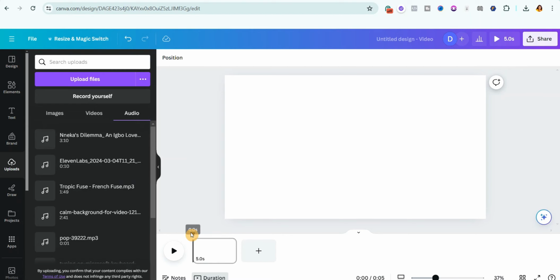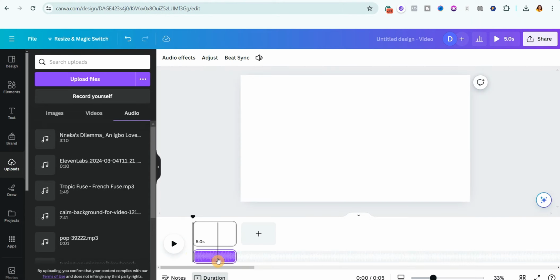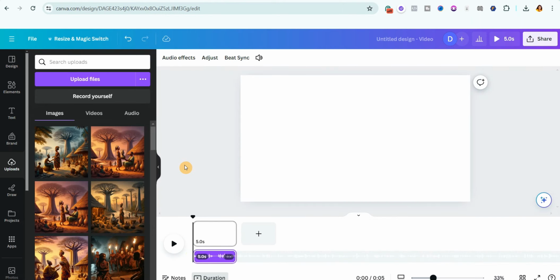Now what you need to do next is this. You're going to bring your playhead right here, put it at the edge, and then you're going to now drag and drop your voiceover. Where it says drop music, drop it right there. Now it's time for us to start adding the images.